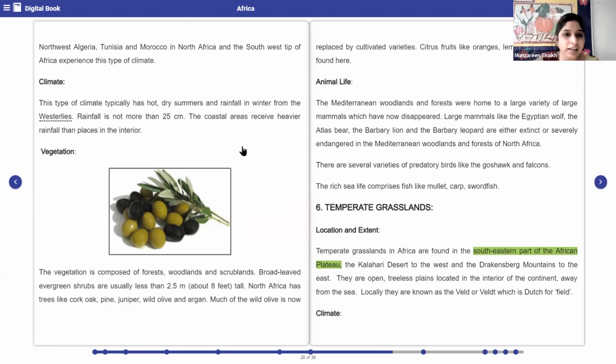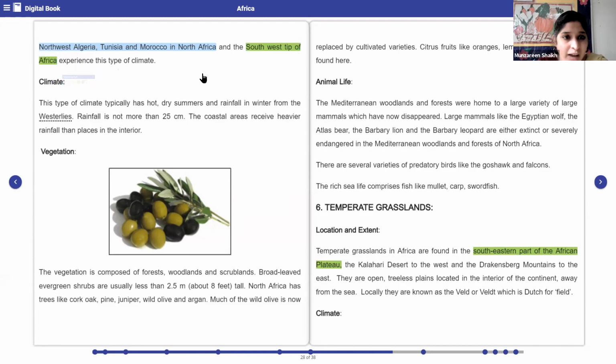Northwest Algeria, Tunisia, and Morocco in North Africa and the southwest tip of Africa experience this type of climate. So in this Mediterranean region, which parts of Africa experience the climate? Northwest Algeria, Tunisia, and Morocco in North Africa, and the southwest tip of Africa. Very good.